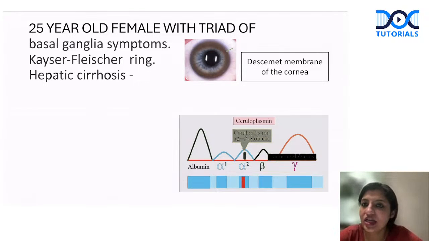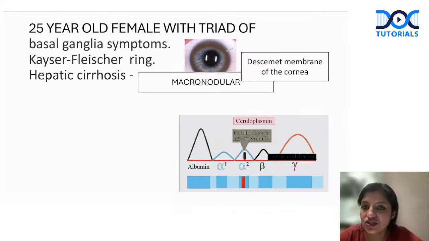So this is a 25-year-old female with a triad of basal ganglia syndrome, KF ring, which is deposition of the copper pigment in the Descemet membrane of the cornea, and hepatic cirrhosis. If you want to see the band, in which region will you see the band? I hope everybody knows ceruloplasmin comes in alpha 2. So you'll see the band in the alpha 2 region.